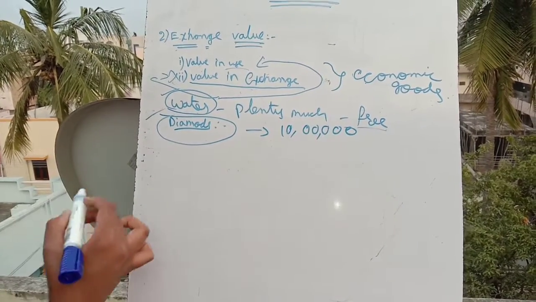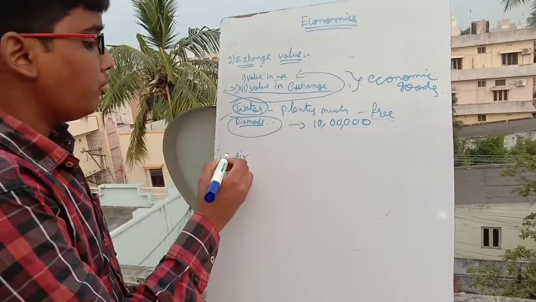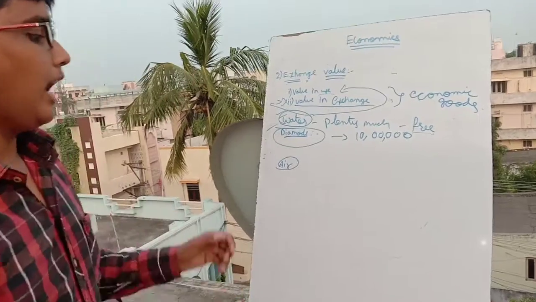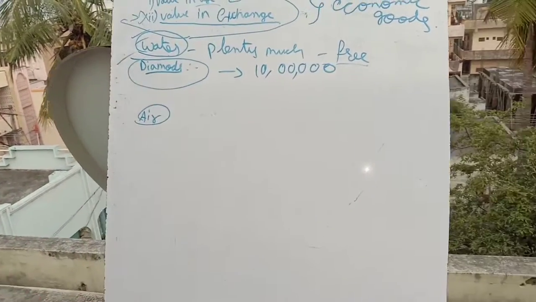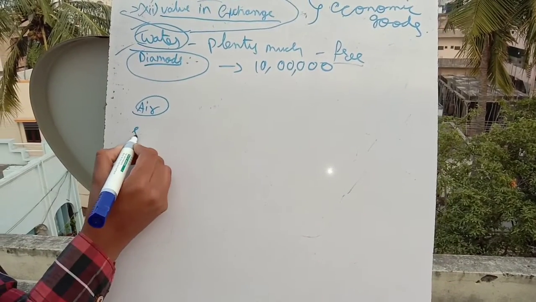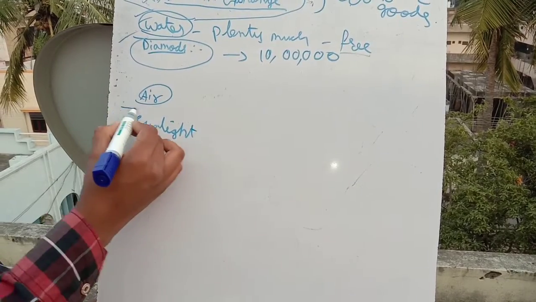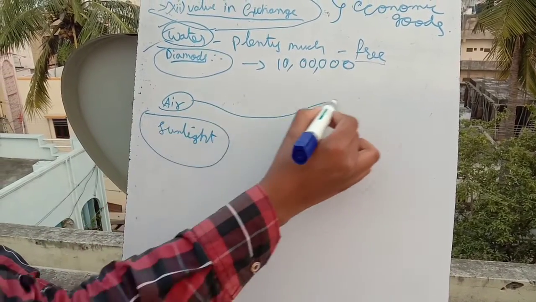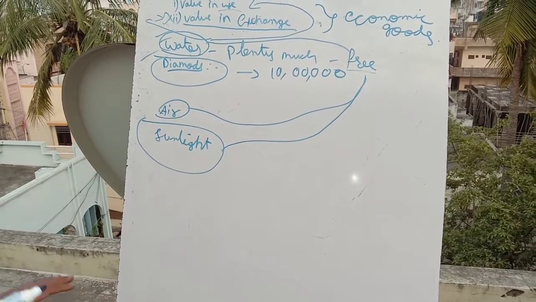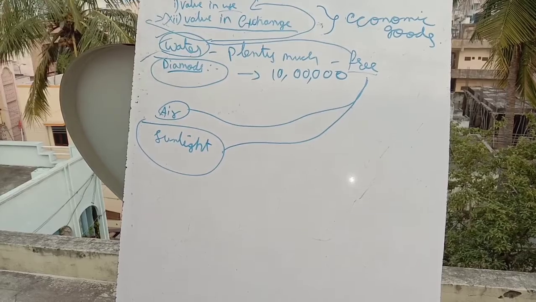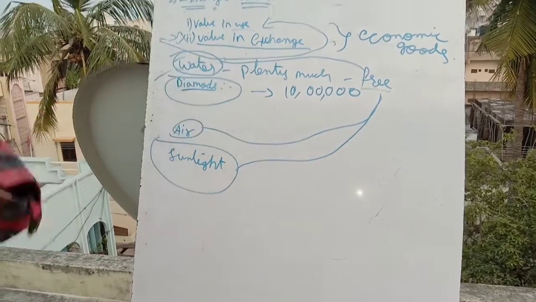So what are the examples of free goods? Not only water, but also air. It is very useful. We want air to survive, right? Air is the main one to survive. If there is no air, there are no humans, right? So water, air, and sunlight are all examples of free goods. Economic goods have both value in use and value in exchange, but free goods have only value in use. So this is about the exchange value of commodities.